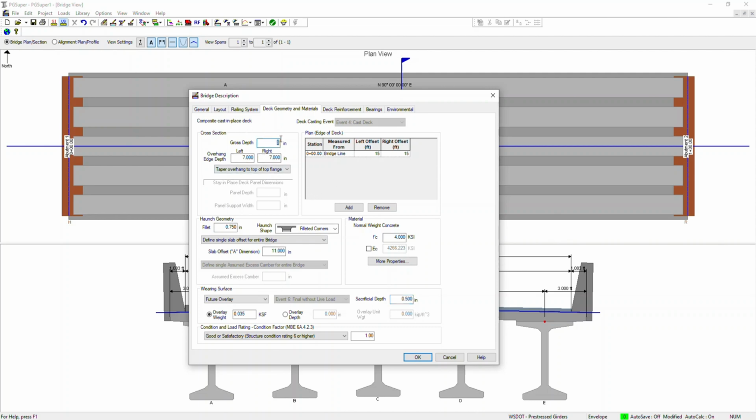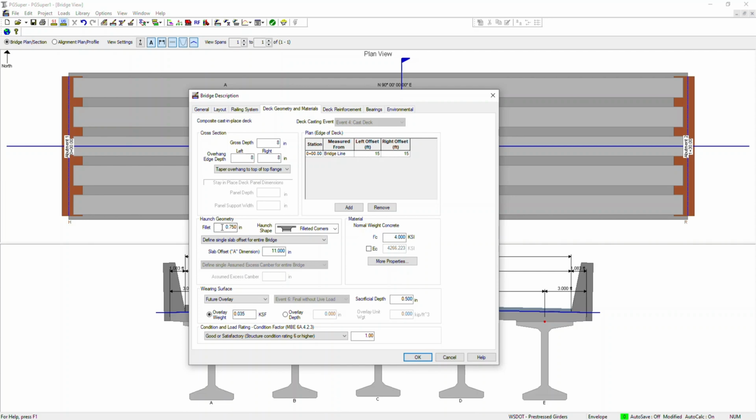And it will deduct this value from the gross depth to calculate the section properties. And your overhang depth, let's say 8 inch and 8 inch, you can give the values that you have. You have different options, whether to taper the overhang to the top of the flange, or constant depth overhang, or taper overhang to the bottom of the flange.